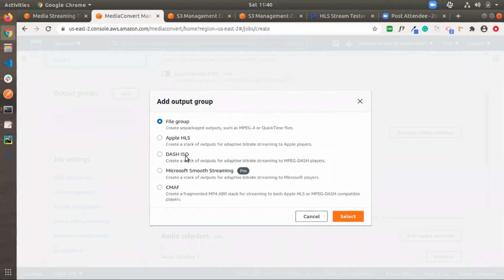The remaining ones are Apple HLS, DASH ISO, Microsoft Smooth Streaming, and CMAF. These are all adaptive bitrate streaming packages. Based on our output group settings, they can create different assets.